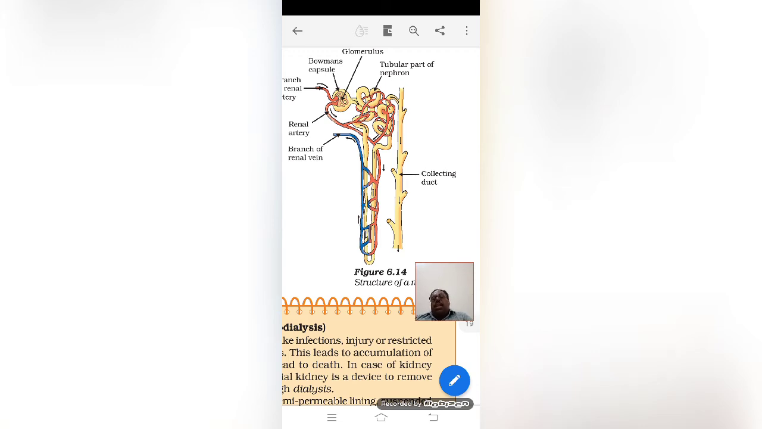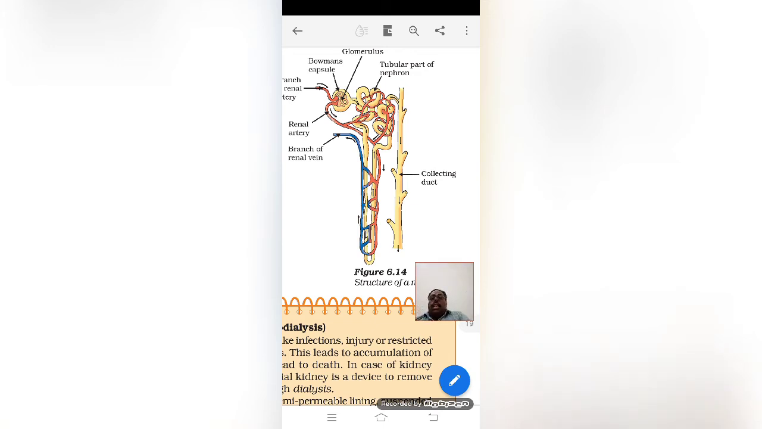Whenever they are filtering out, they will make sure that maximum minerals will be reabsorbed. That is known as osmoregulation. That function the kidney will do, especially each and every nephron will do. And apart from this, the kidney has many functions.